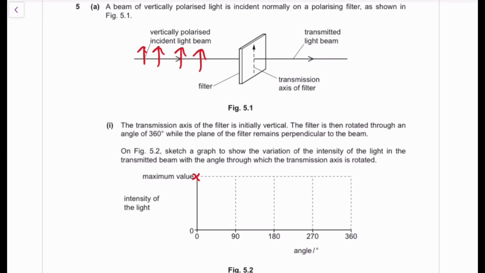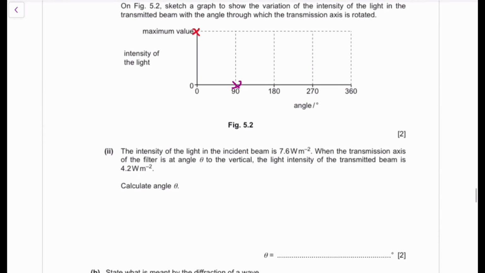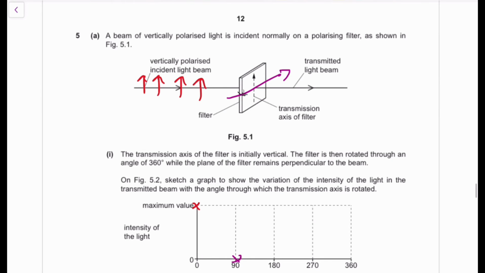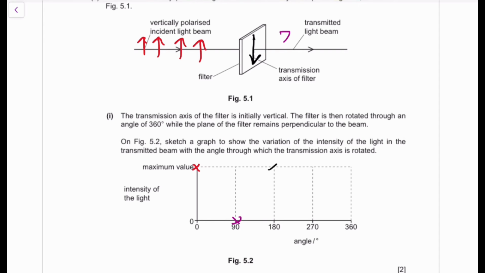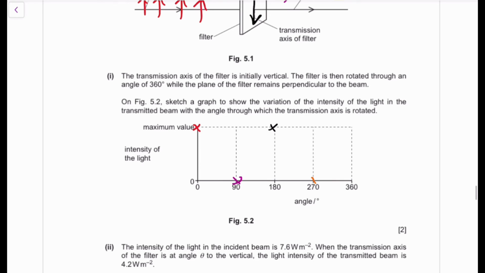You're then going to have to consider in this particular scenario, at 90 degrees, it's going to be like this, right? At 90 degrees, nothing will enter through, guys. So it's going to be falling down at this particular point. At 180 degrees, it's going to be like this, relative to where you started. Malus's law is always measured relative to where you start. So it's going to be at 180 degrees, something like this. Again, it's going to be a very high maximum value. Okay, and then if you go to 270, it's going to be low. 360 is going to be back up again. It's going to be a high value.